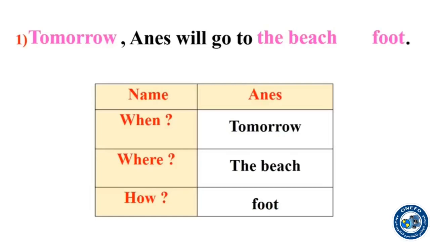But this sentence, dear pupils, is incomplete. What do we need in this sentence? We need the preposition on. So tomorrow, Anas will go to the beach on foot. So we put the preposition on. Why? Very good, because foot. So always before foot, I put on. So I say tomorrow Anas will go to the beach on foot.